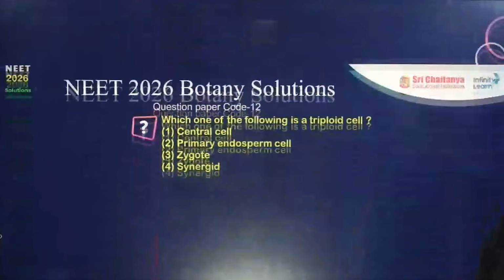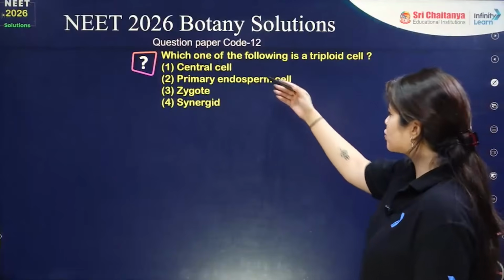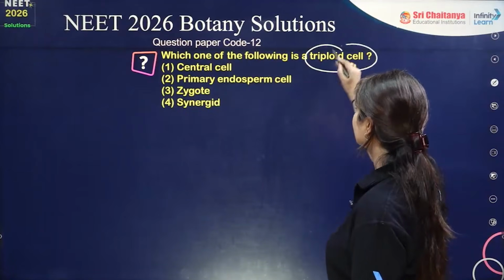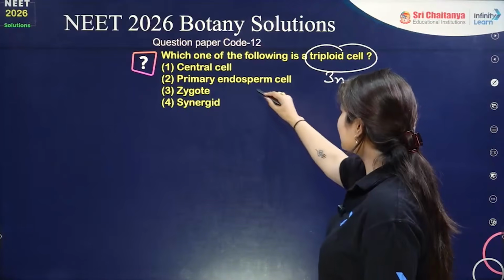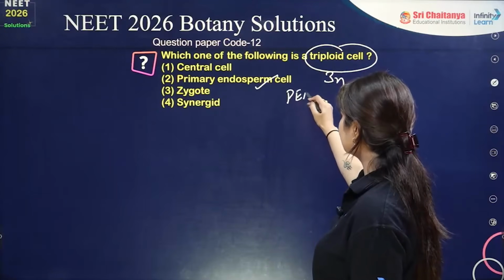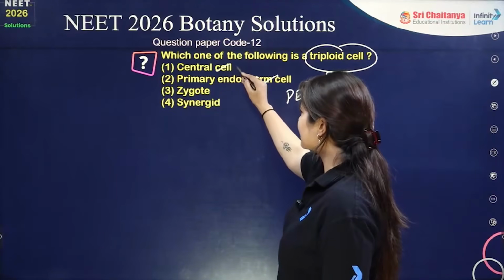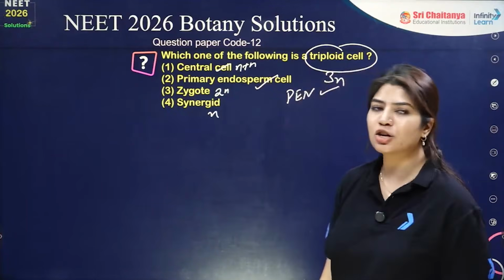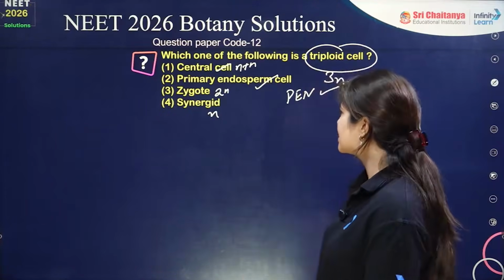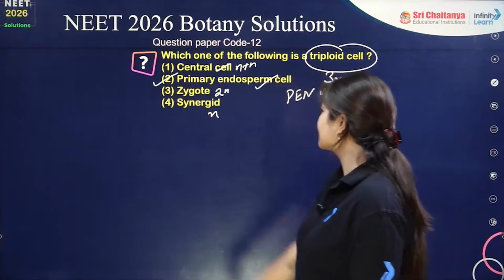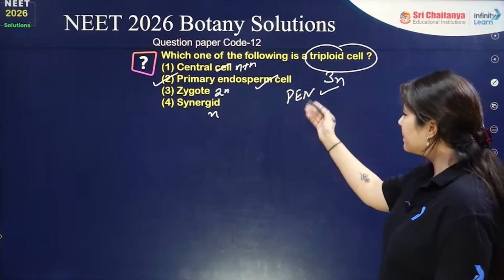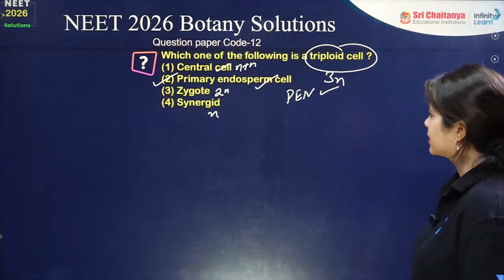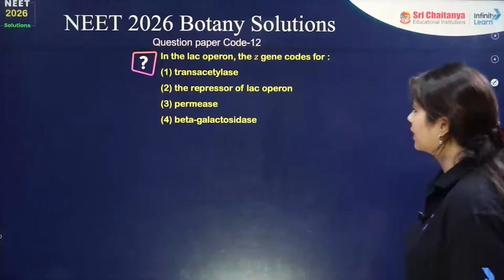Okay. Moving on to the next question, which is: which one of the following is a triploid, 3n? The primary endosperm cell, PEN, is 3n, the central cell is n plus n, the zygote is 2n, the synergid is n. Triploid is 3n, so 3n is going to be my primary endosperm cell, which is PEN. Okay, perfect.